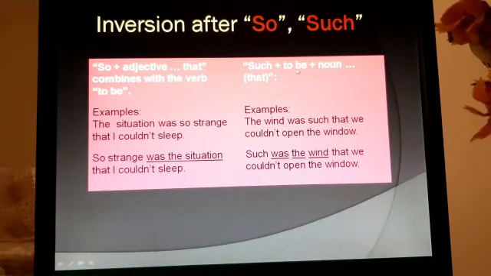Such plus to be plus noun. Example: the wind was such that we couldn't open the window. Such was the wind that we couldn't open the window.